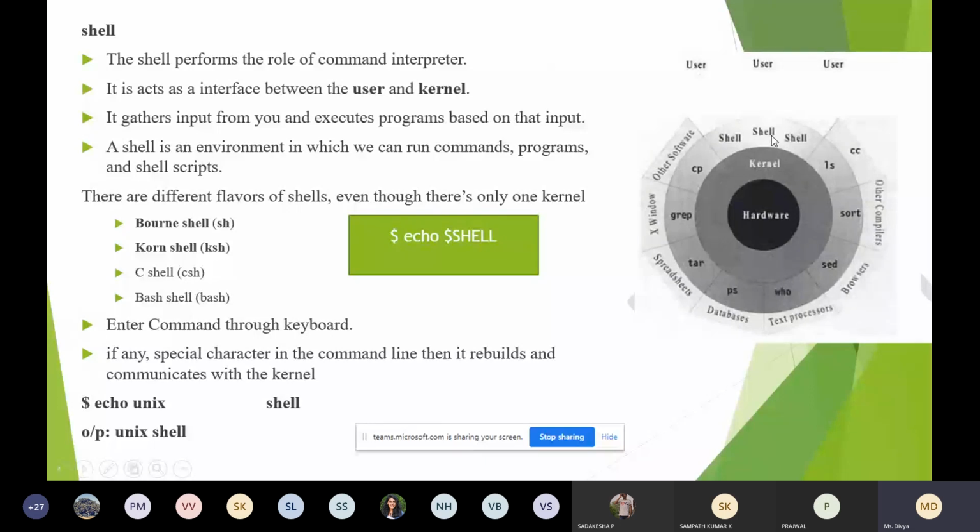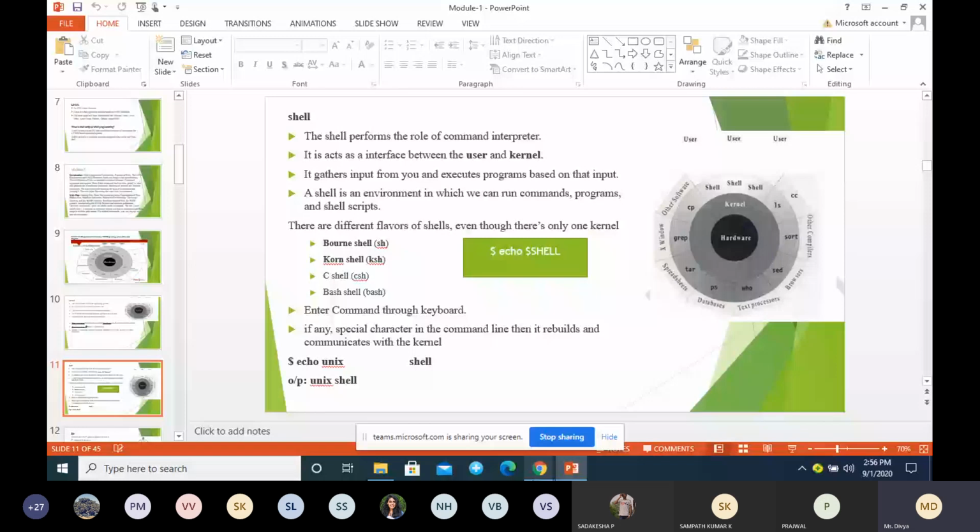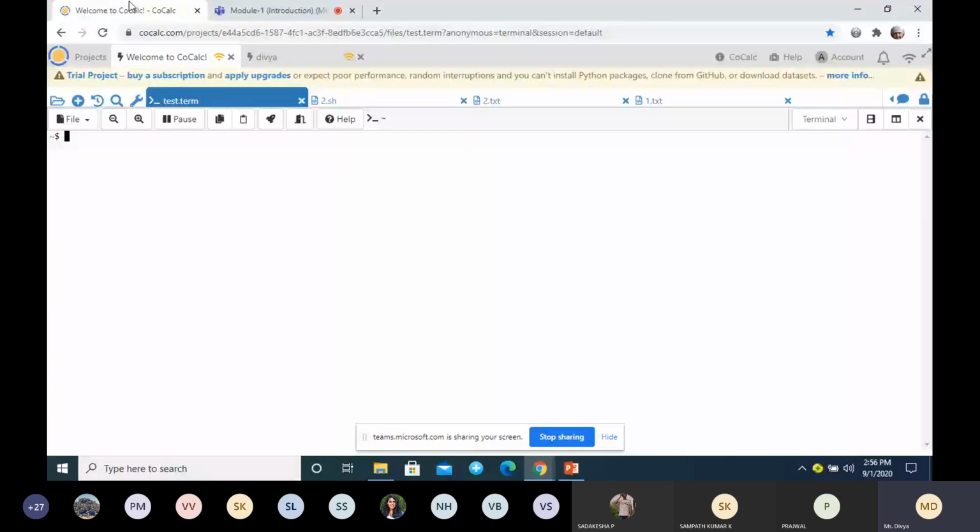Just an example. If you are using Ubuntu, you can open the terminal and run the commands. Suppose you are using Windows and you want to run Unix commands, you can make use of online resources. Online tools for running Unix commands are available. I'll be using one; this is the one I'll be using for running the commands. Can you see the screen?